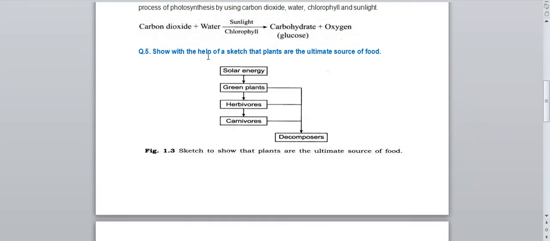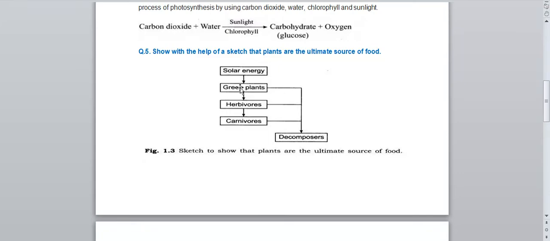Question number 5. Show with the help of a sketch that plants are the ultimate source of food. So you have to draw the sketch for this one. We have to prove by the sketch that plants are the ultimate source of the food. For example, solar energy. Solar energy, we will get it from the sun.